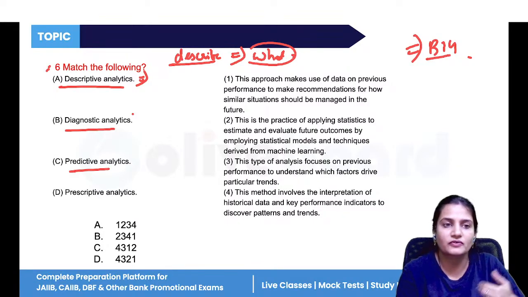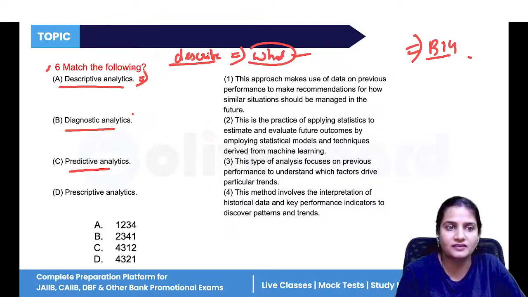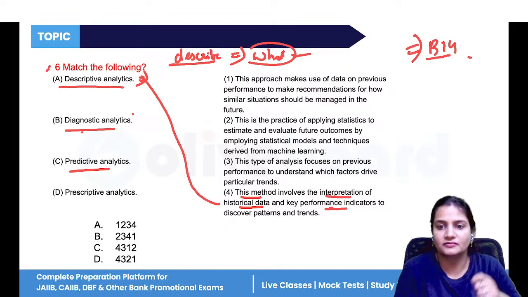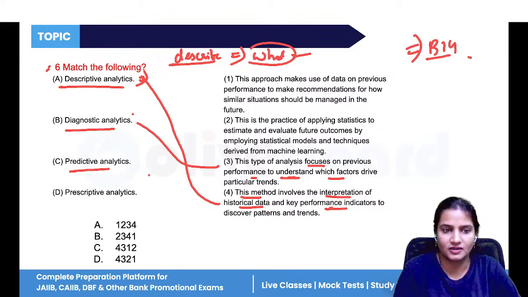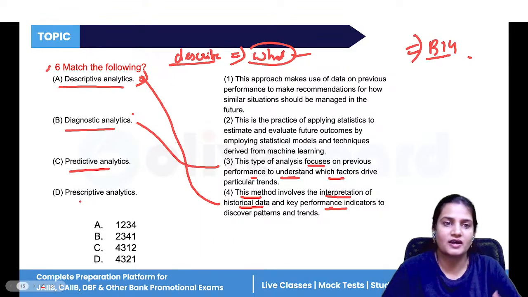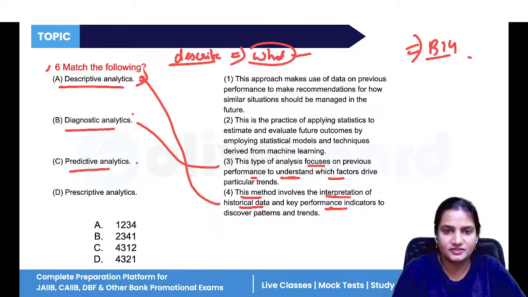According to that, you decide what you will do in the future. What you have already done in the past, you are describing that phenomenon. So descriptive analytics involves the interpretation of historical data and key performance indicators. Diagnostic means to understand the problem, why it actually occurred. This type of analysis focuses on previous performance to understand which factors are responsible. Predictive means making predictions, using different mathematical and statistical tools to evaluate future outcomes. So this is option two.